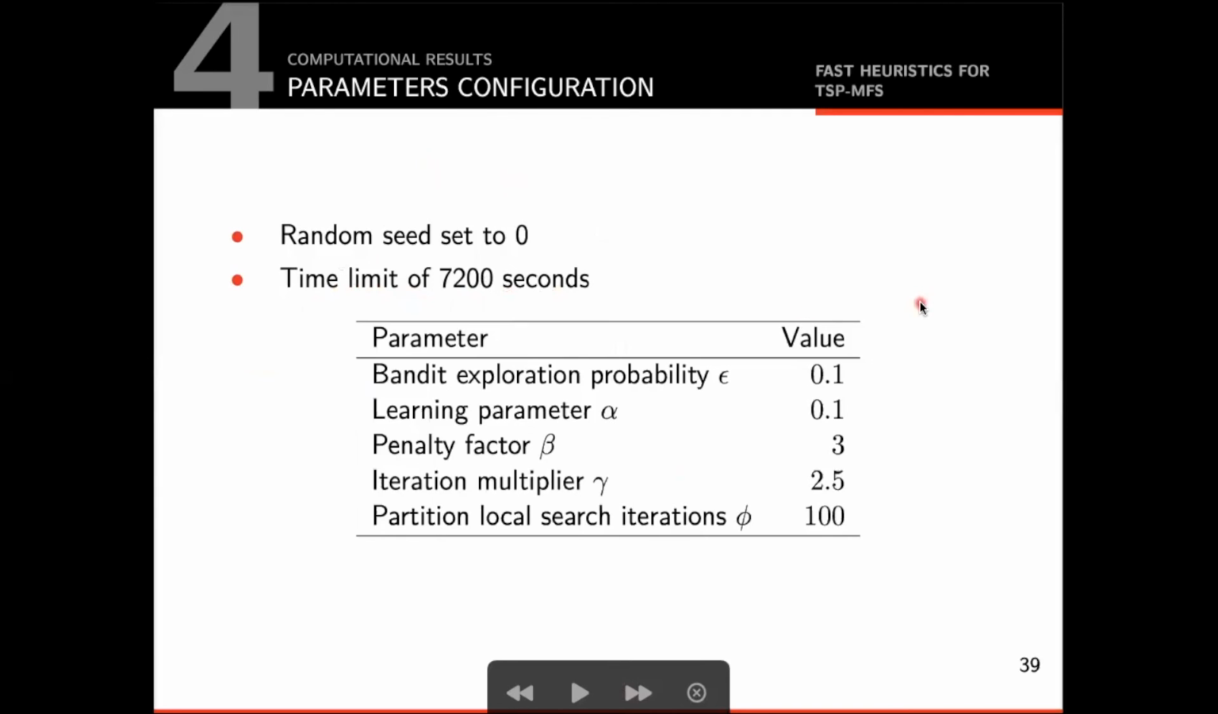With that said, this table presents the parameter values used in the experiment. The bandit exploration probability, epsilon, was set to 0.1. The bandit learning parameter alpha was set to 0.1. The penalty factor beta was set to 3. The iteration multiplier gamma was set to 2.5. And the number of iterations in the partition local search was set to 100.